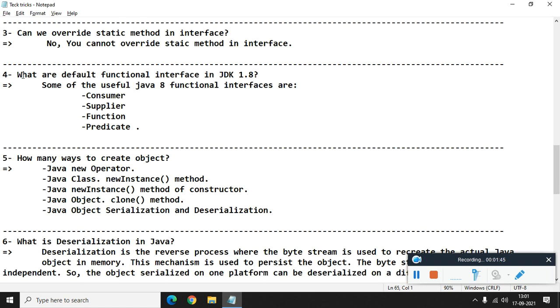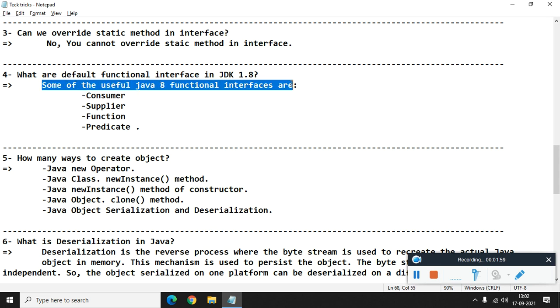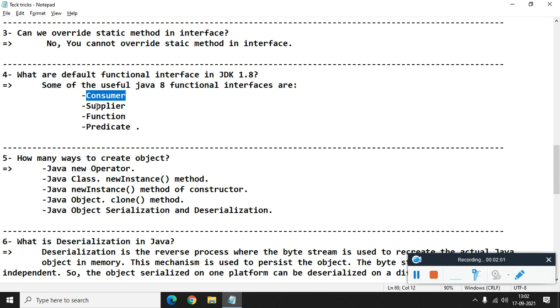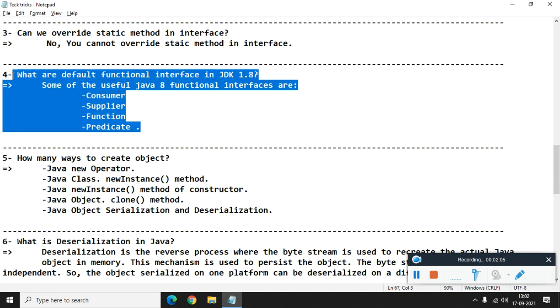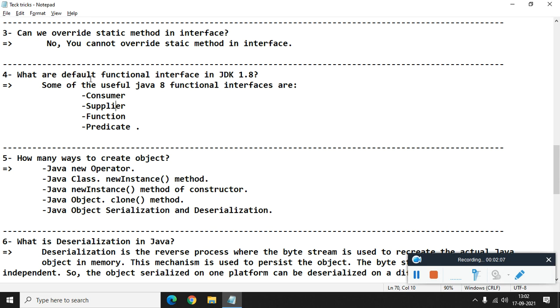What are the different functional interfaces in JDK 1.8? So it's a JDK 1.8 question, and the interviewer focuses mostly on Java 1.8. Some of the useful Java 8 functional interfaces are Consumer, Supplier, Function, Predicate. If you want more details on these interfaces, I can make separate videos on them.